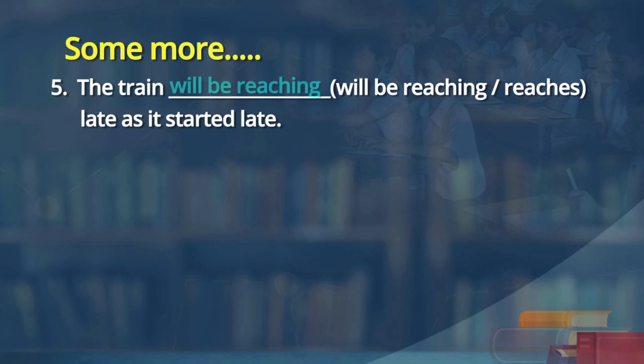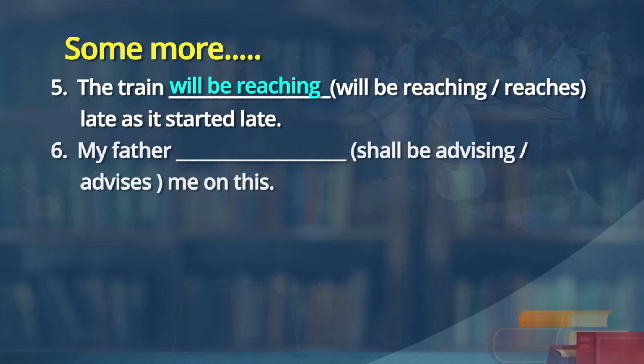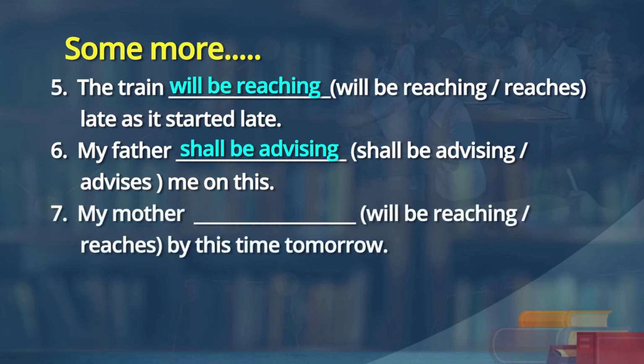The train will be reaching late as it started late. My father shall be advising me on this, or my father advises me on this. My father shall be advising me on this. My mother will be reaching, or my mother reaches by this time tomorrow. My mother will be reaching by this time tomorrow.